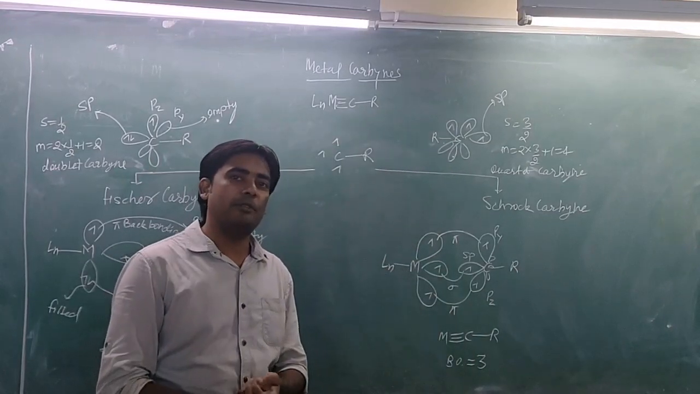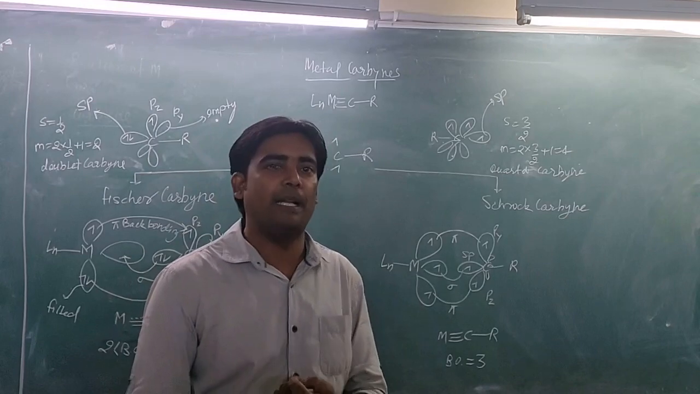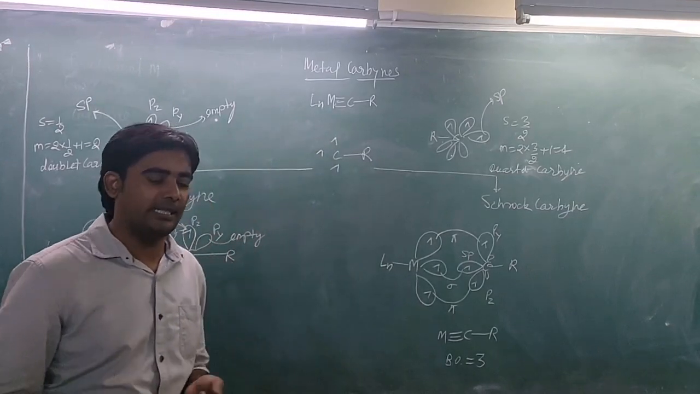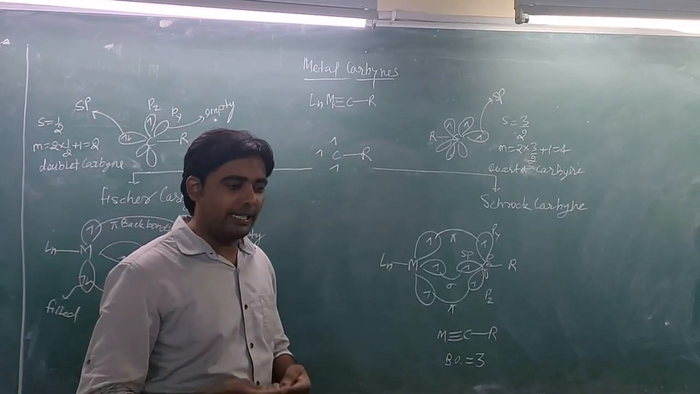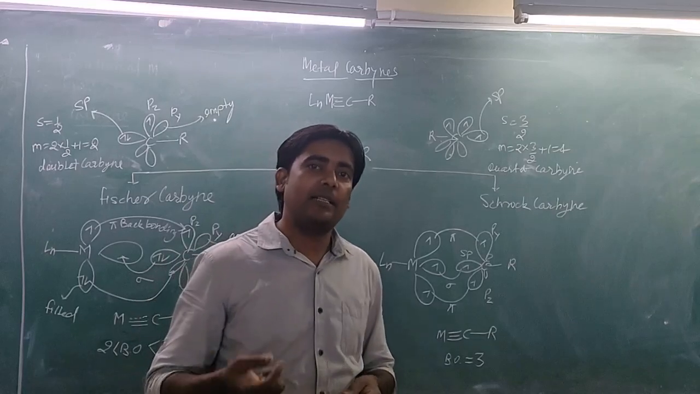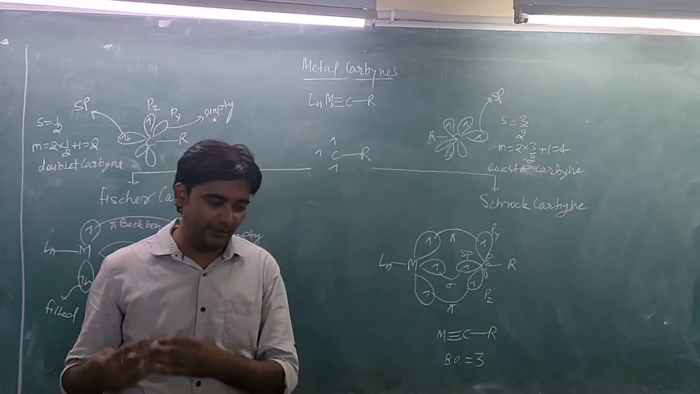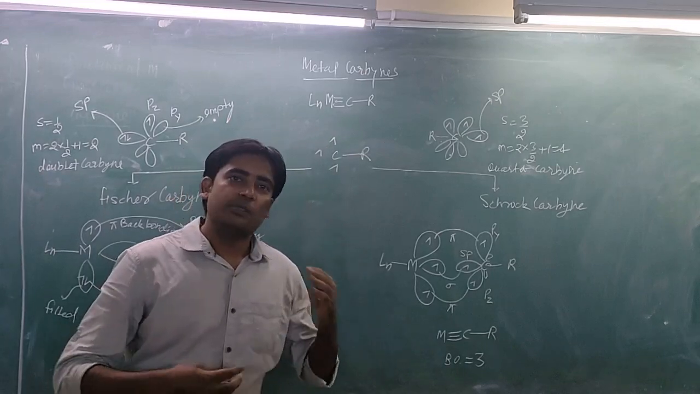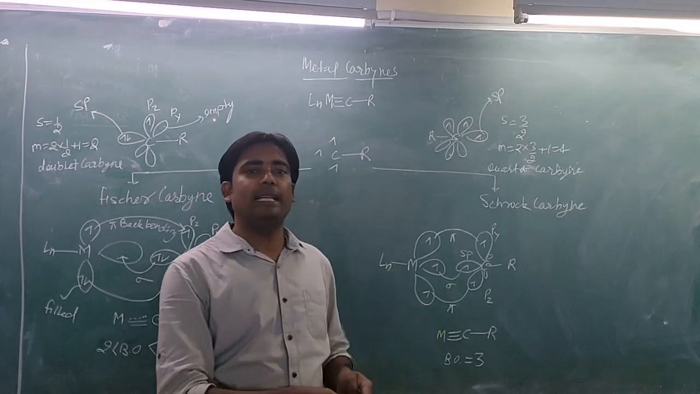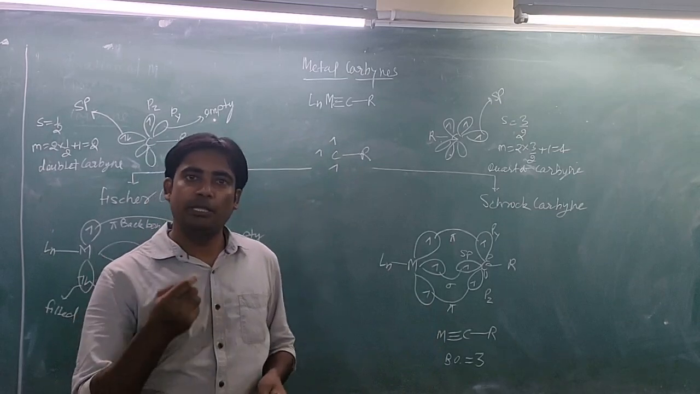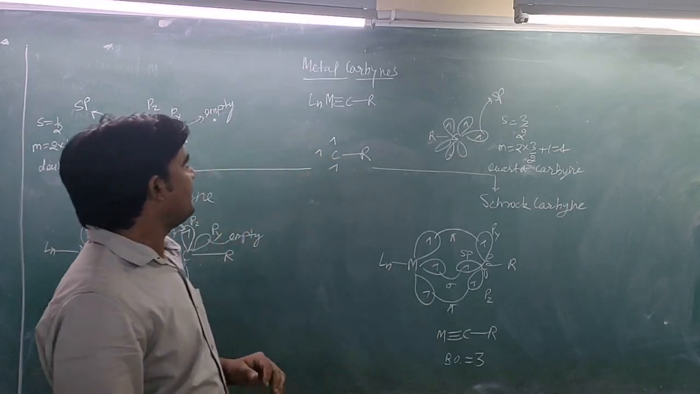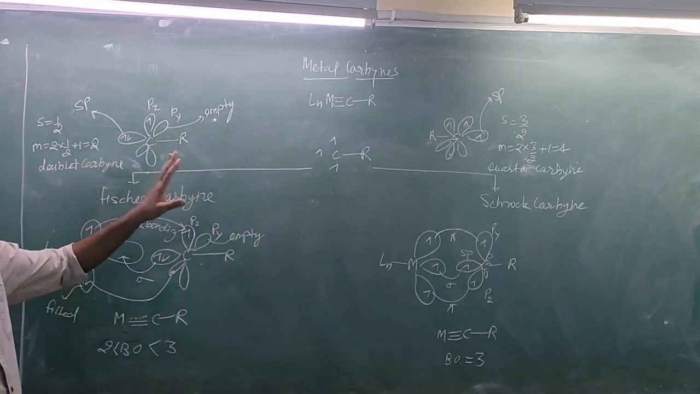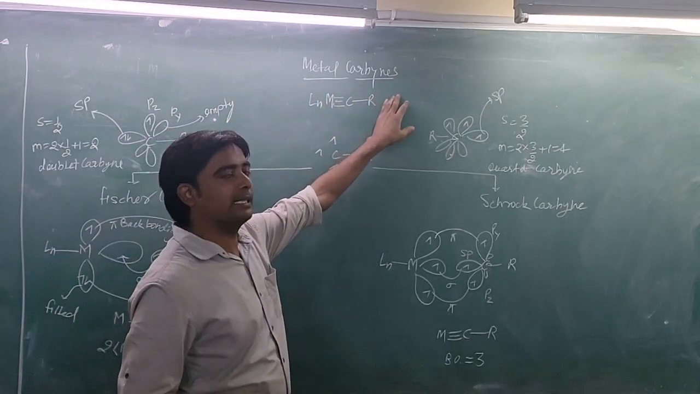Today we are going to discuss metal carbyne complexes. In the last videos we have discussed metal carbene complexes, and I defined four types of metal carbenes: Fischer carbene, Schrock carbene, N-heterocyclic carbene, and uranium carbon carbene. Today we are going to discuss metal carbyne complexes.